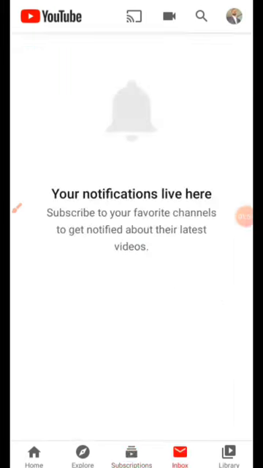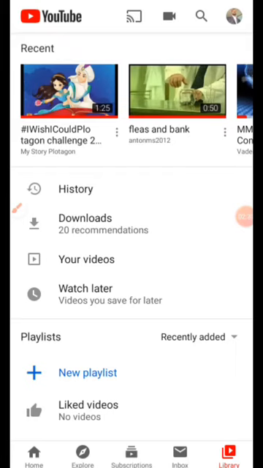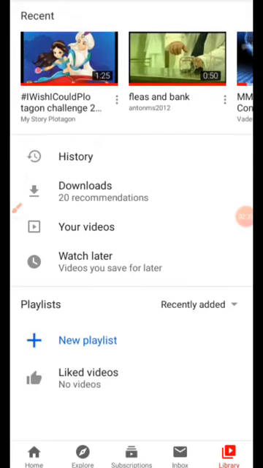Inbox is where you see notifications of the number of people that subscribe to your channel, people that like your video, people's comments, and so on. Even when people you have subscribed to upload pictures, from here you'll be able to see their pictures. From Library you can see a lot of things, but Library is majorly for videos that you have watched, videos you downloaded to watch later, the playlists you have created, and the live videos you liked.